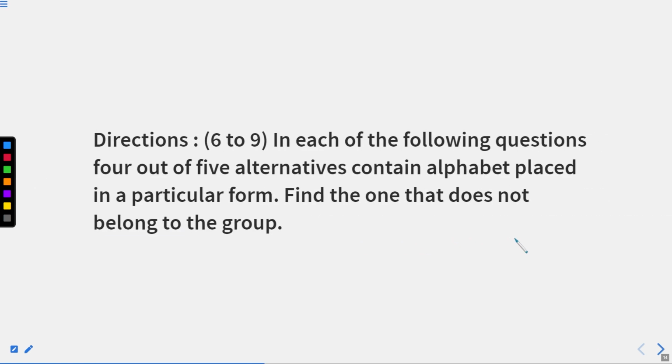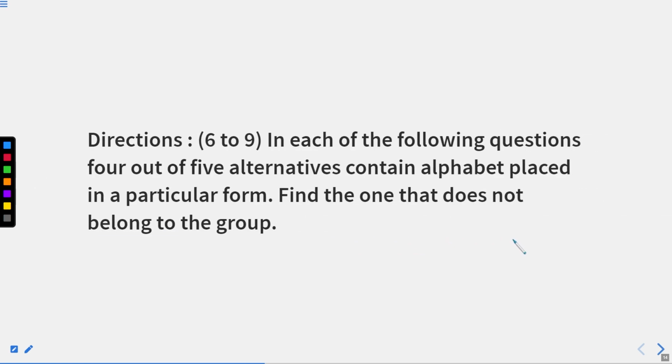Now we'll move to the next part, that is the direction for question number 6 to 9. So till now we have discussed 5 questions in which we are dealing with different sets of words. But in the initial part of the chapter, I told you that in this chapter you are going to deal with alphabets and numerical values as well, and you have to derive the relation between them, right?